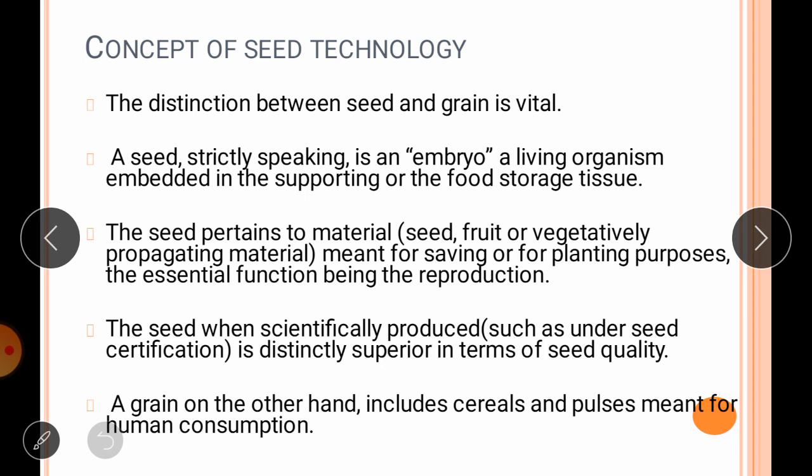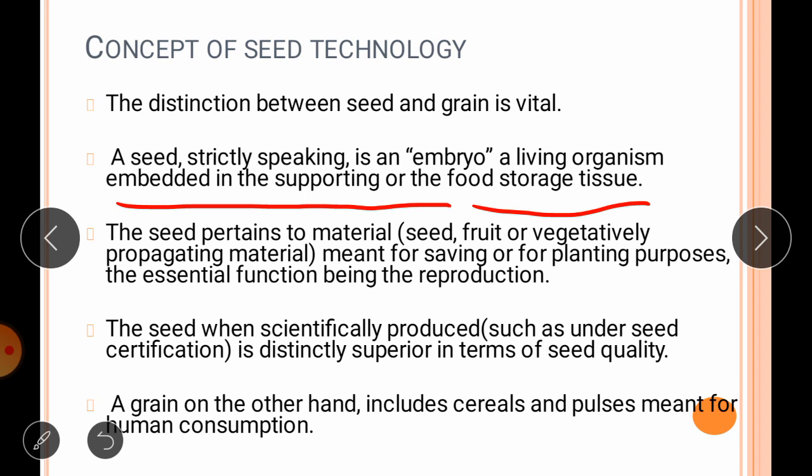So before starting with seed technology, you have to be able to distinguish between seed and grain. Distinguishing between seed and grain is very important. When we call it seed, in the strict sense, the embryo, a living organism embedded in its supporting or food storage tissue, is very important in seed technology.